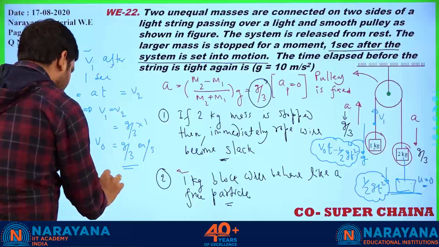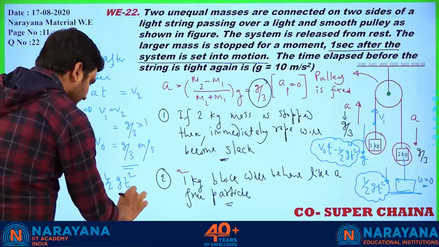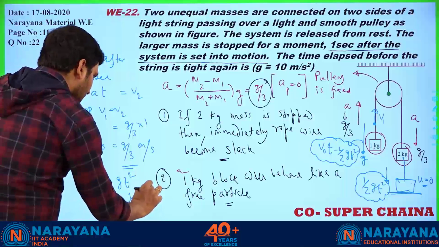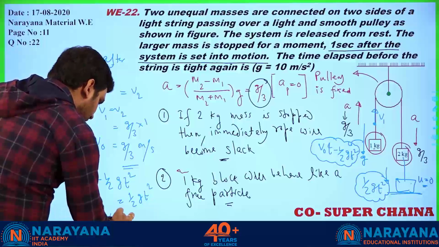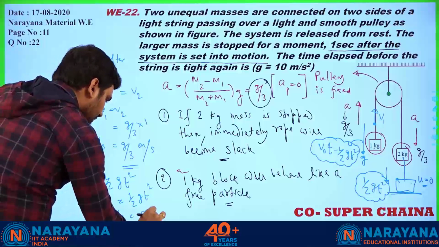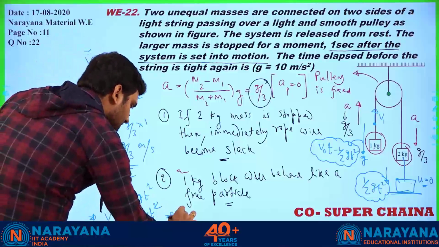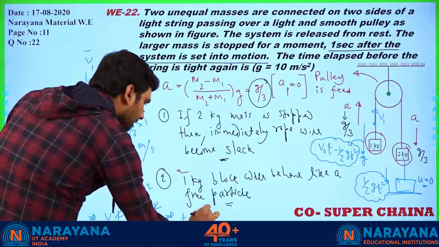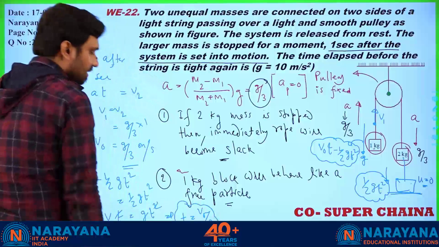So V naught into t minus half gt square is equal to half gt square. So this will become V naught into t is equal to gt square, one t cancelled. So your answer is going to be V naught by g. So that is the required answer of this question.